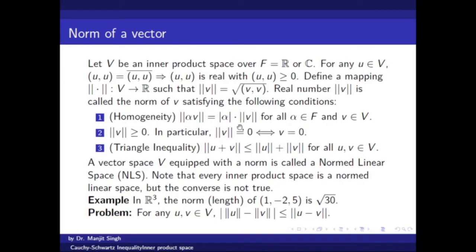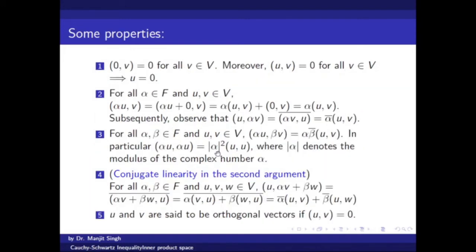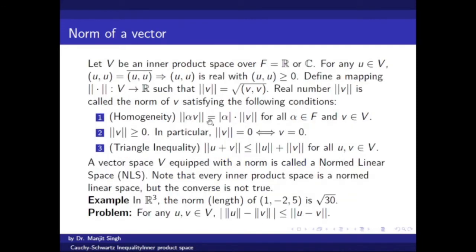This is an interesting property. Now this can be seen. Norm of alpha v. Actually, in order to compute this, we have to go to this point. By definition this is the norm of alpha u. The norm of alpha u can be written as the inner product of alpha u with alpha u, and that can be taken as this, and this is the norm of u. Taking the square root of a non-negative quantity we get this equality. This is very much true.